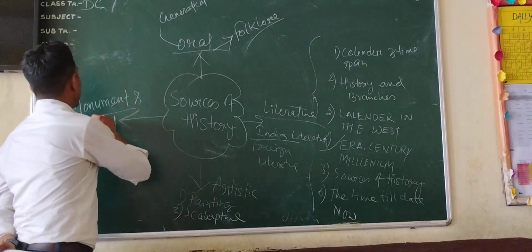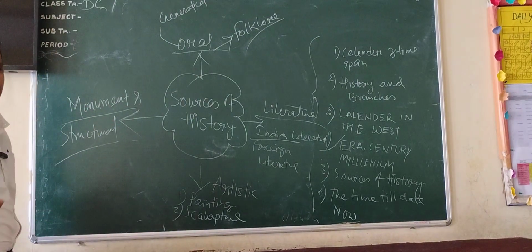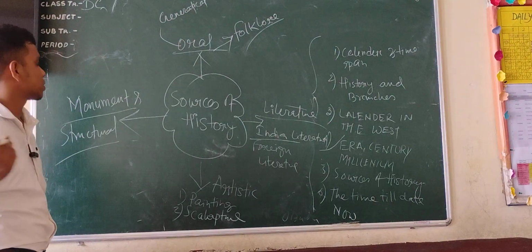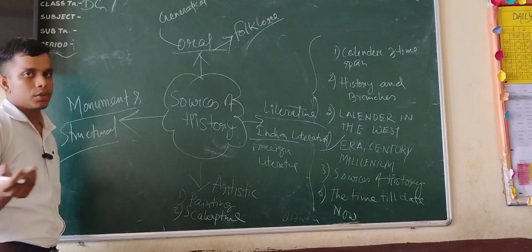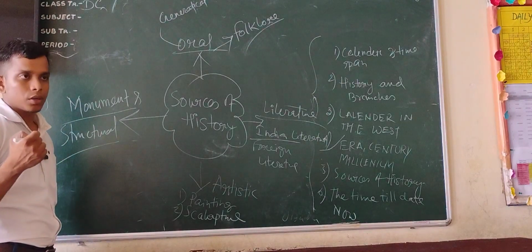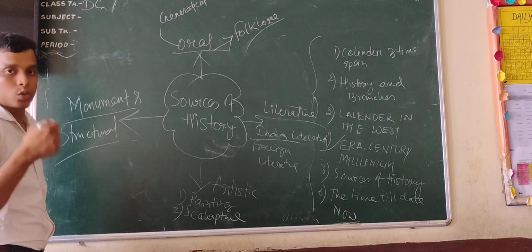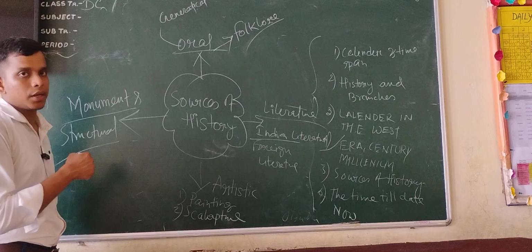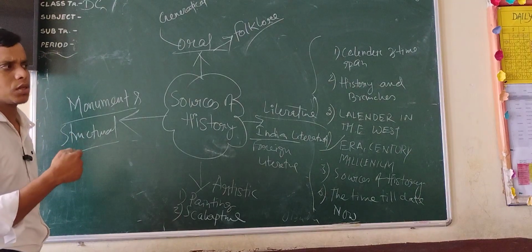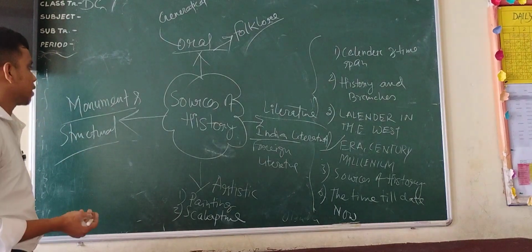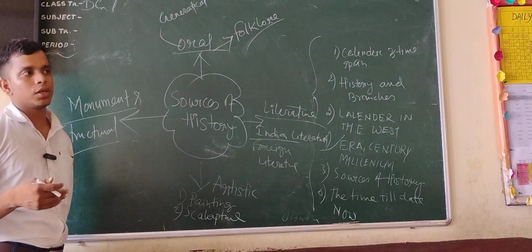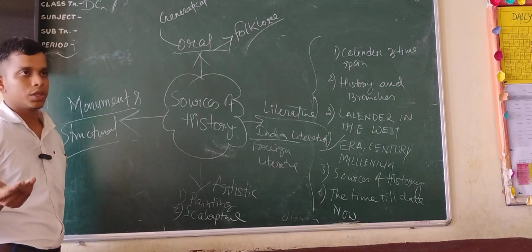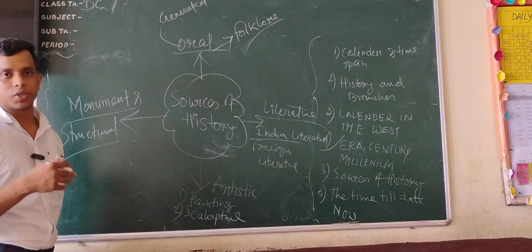And another one is monumental and structural. Monumental is like the Taj Mahal, the Lal Qila. All these things have a history in their background. Structural also comes into this. When we go to see a monument, we see many things: drawings, writing, gestures and postures with different plants and animals, and elephants. Especially in northern and southern India, there are lots of temples. If you visit any time, you could see that something has been written and sculpted there.